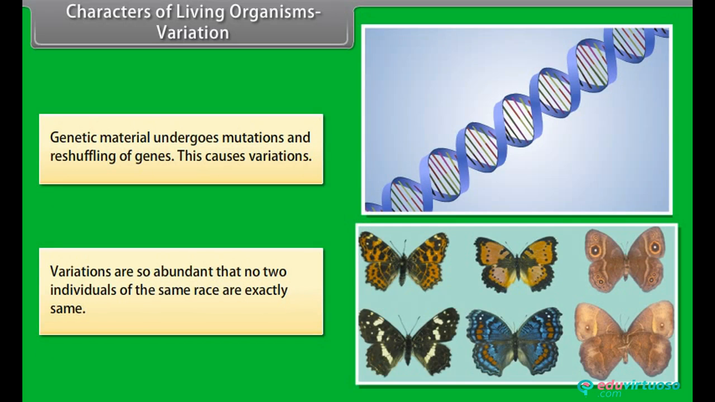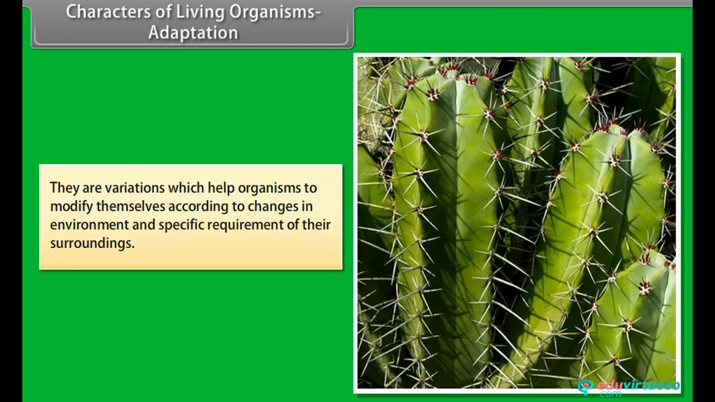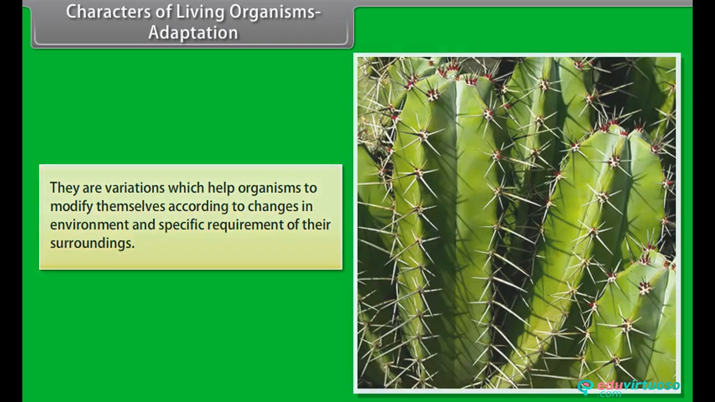Variations are so abundant that no two individuals of the same race are exactly the same. Characters of living organisms. Adaptation. There are variations which help organisms to modify themselves according to changes in environment and specific requirement of their surroundings.